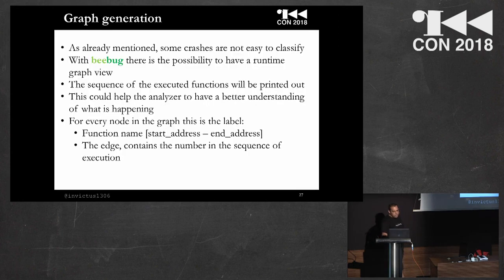About the graph generation, the purpose of this graph generation is to have a runtime graph view. What the tool does is print the sequence of the executed functions, and for every node, the graph will contain the function name with the starting address, while the edge that connects two nodes contains the number of the sequence of the execution.